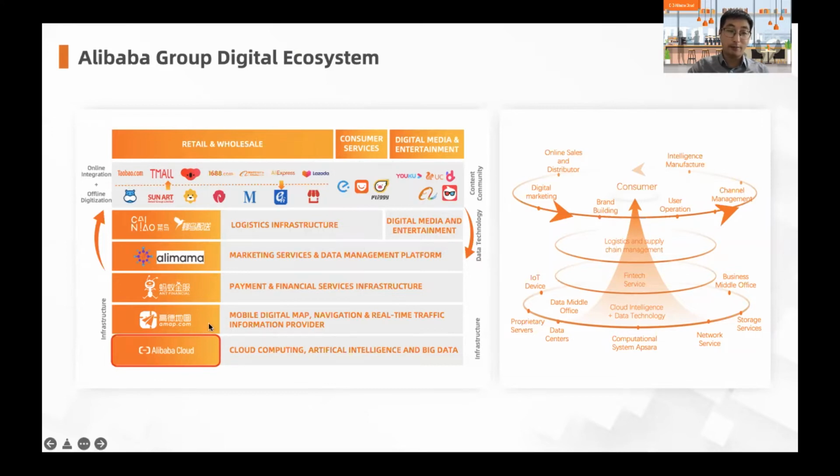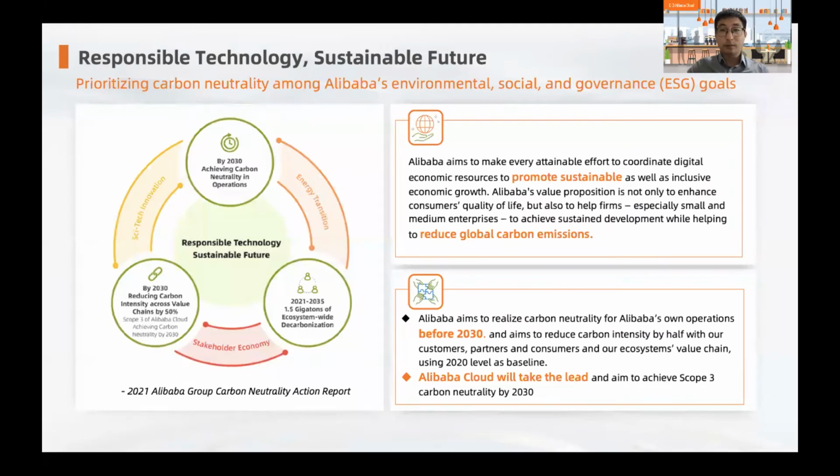And also we have AMAP, which is the map service to help us navigate different locations. And underlying everything is our Alibaba Cloud. Alibaba Cloud is the technology arm that powers all the BUs we have in Ali Group. So in Alibaba, we provide the technologies.